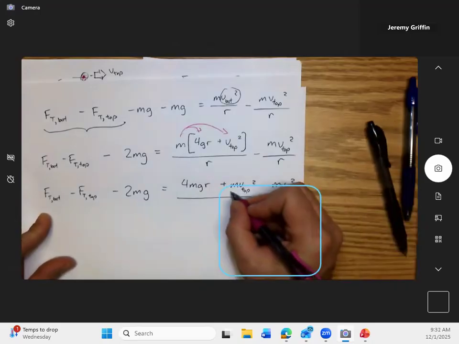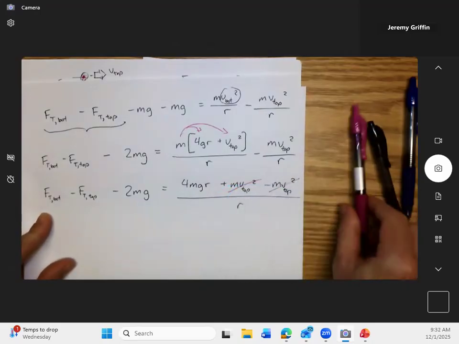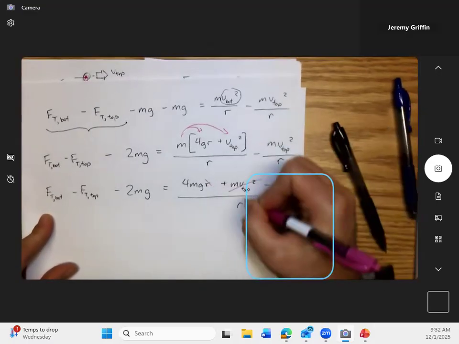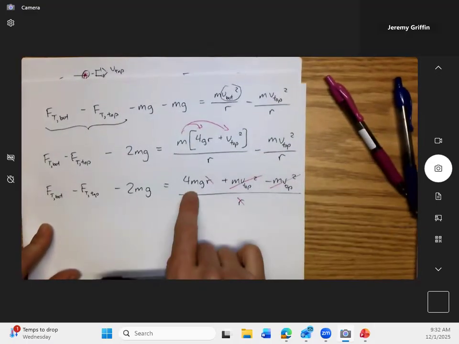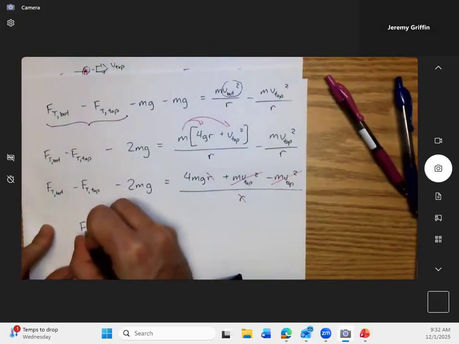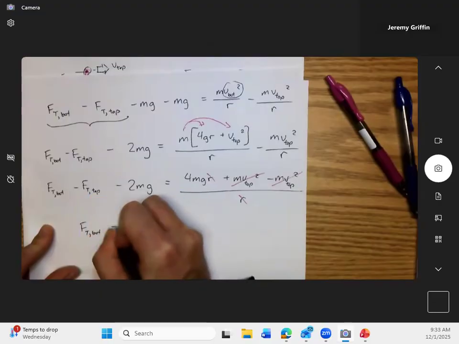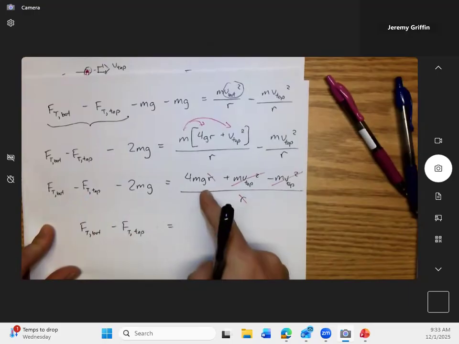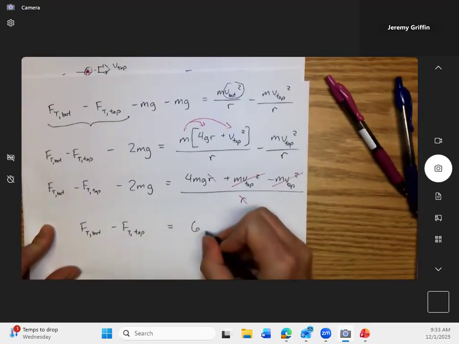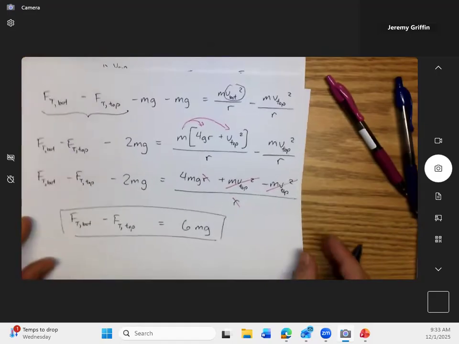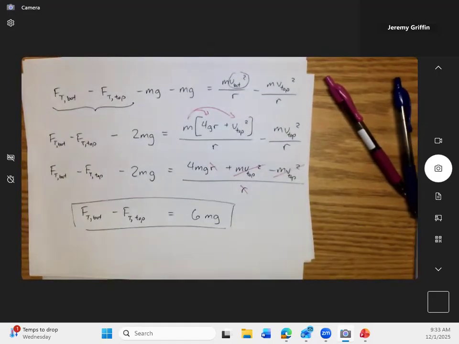Oh, look at this. Those cancel. And then r over r cancels. I got 4mg here, and you got 2mg here. So F_T bottom minus F_T top equals this 4mg plus this 2mg, 6mg. There you go. There's the answer in terms of variables: 6mg. Done.